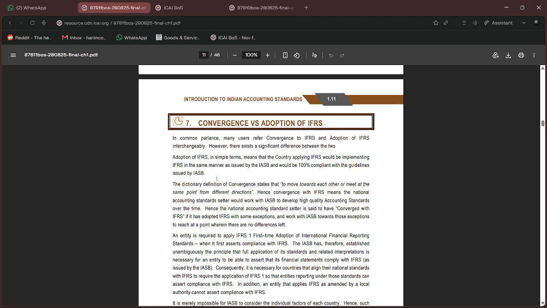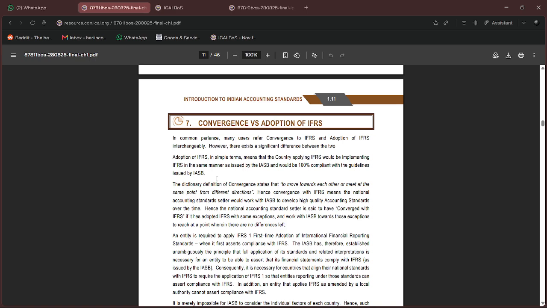And when we say convergence, see, there may be country-specific scenarios that might differ. If you see the HUF in India and how certain things work, certain nature of entities work in India, for them it might not be applicable. Whatever customs they follow, it might not be applicable, or it might be a new point in IFRS.